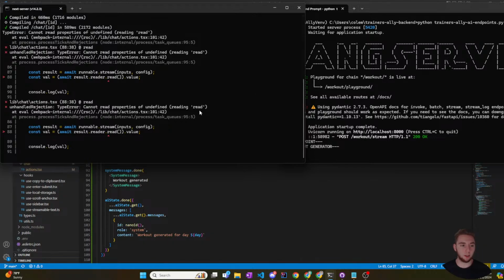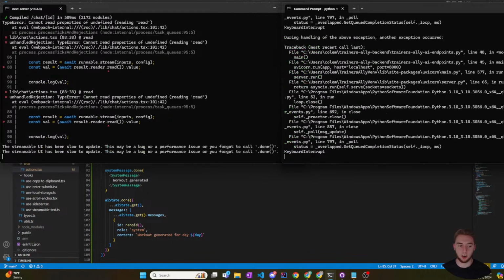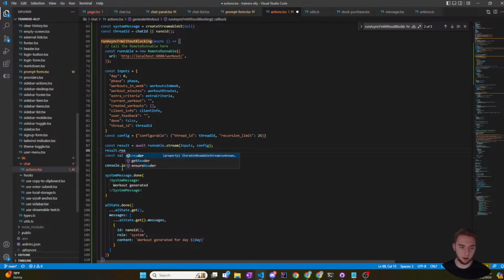Cannot read property of undefined. Okay, so I guess the result reader is not defined yet, which is too bad. Why is this undefined? Because if I can do result dot reader, or oh, it should be get reader. Let me try that. I'll give that a shot here. And then the get reader should still be valid then.